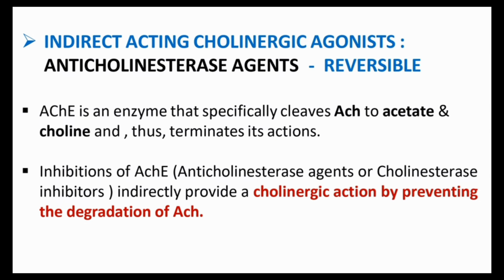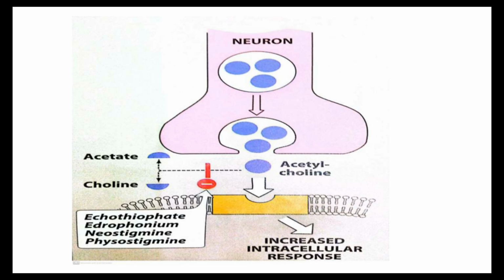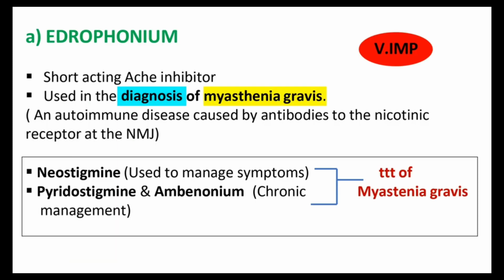So the next section, how the drugs are acting there, I mentioned here. Both images are basically the same. One is the general action, and in the next image I mentioned what the drugs are and how it happens there. Okay. In the next slide, we are discussing the indirect acting drugs. The first drug is edrophonium. Edrophonium is a short-acting acetylcholinesterase inhibitor. It's mainly used in the diagnosis of myasthenia gravis.